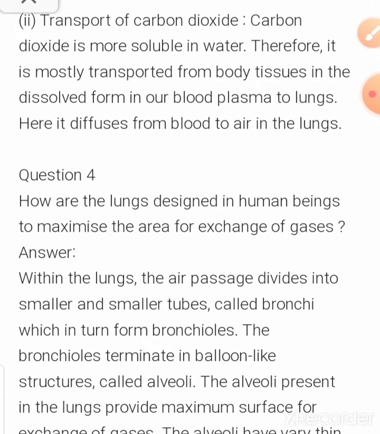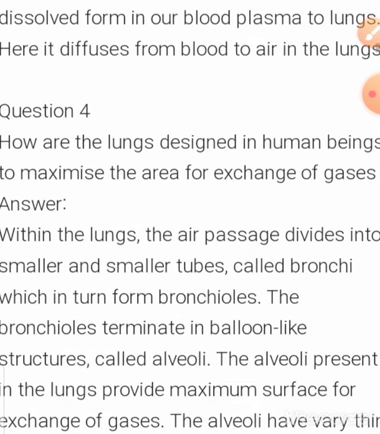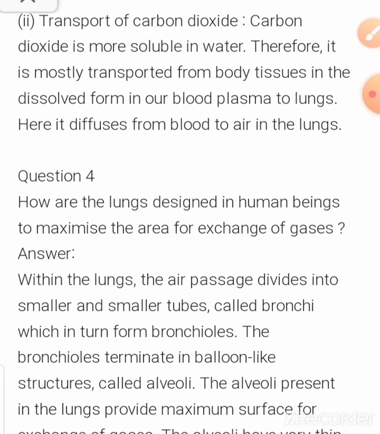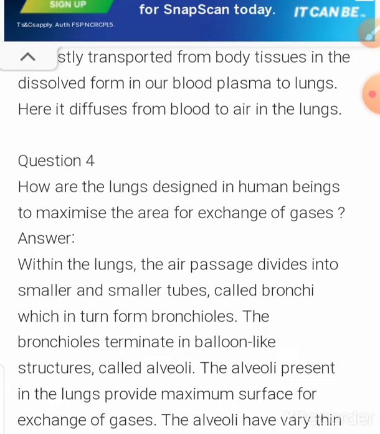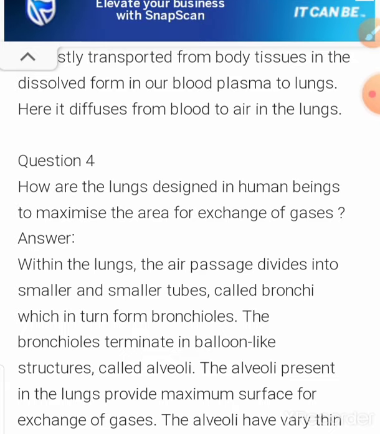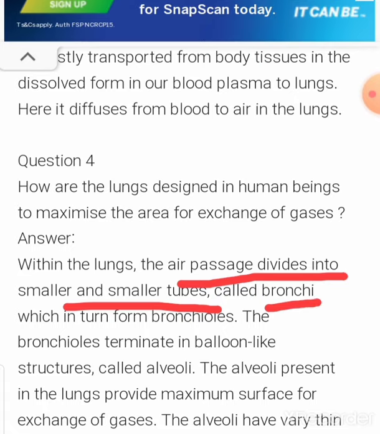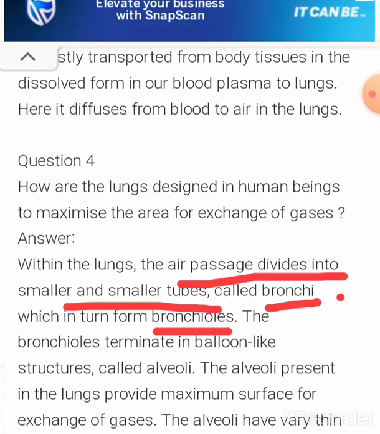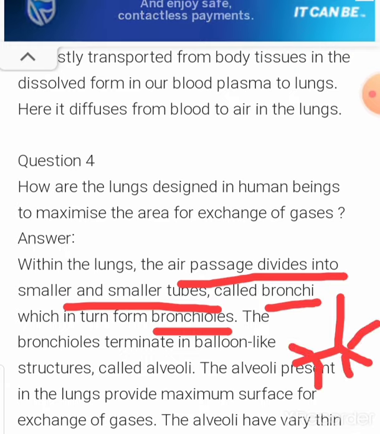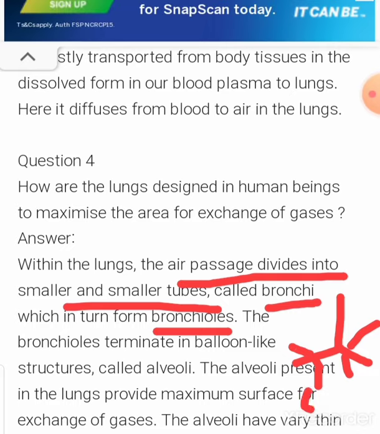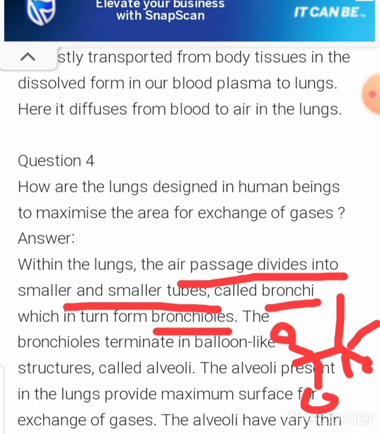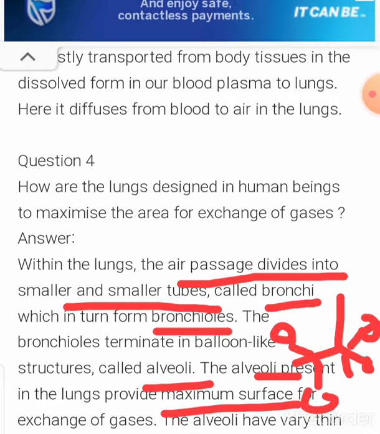Now after this, how are the lungs designed in human beings to maximize the area for exchange of gas? How are they designed? There are different types of air passages present in our lungs. First, within the lungs the air passage is divided into smaller and smaller tubes, known as bronchi. Then bronchi to bronchioles. One pipe is changed into bronchi, and from bronchi further into bronchioles. And the bronchioles end in a balloon-like structure, known as alveoli. What is the function of alveoli? To increase the surface area during exchange of gas.